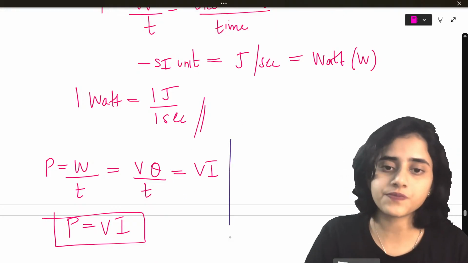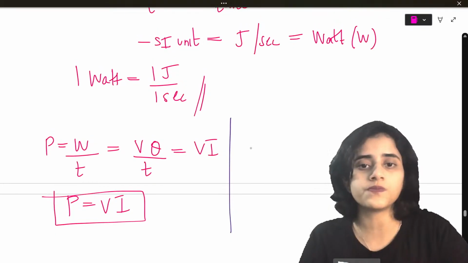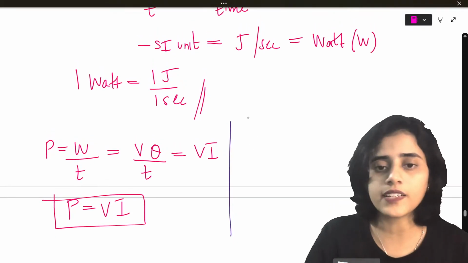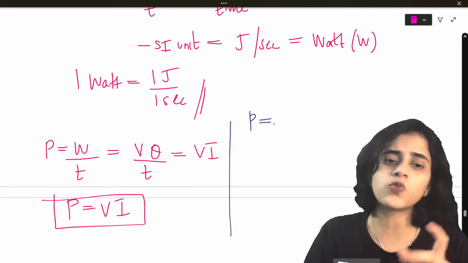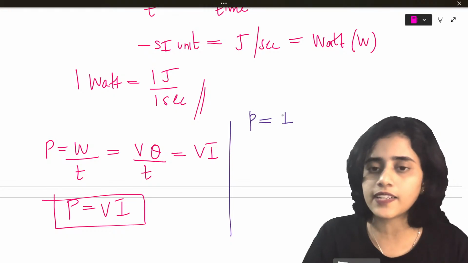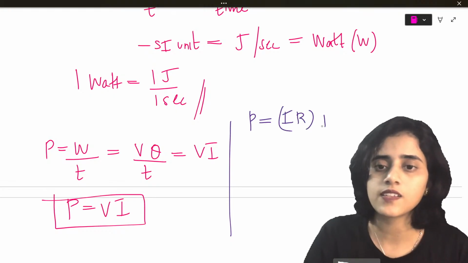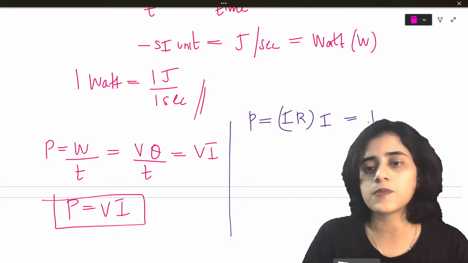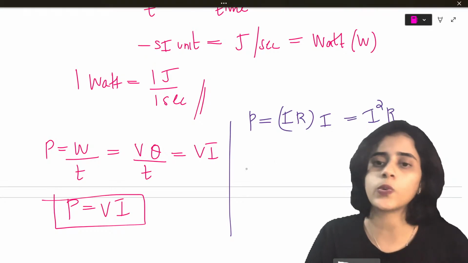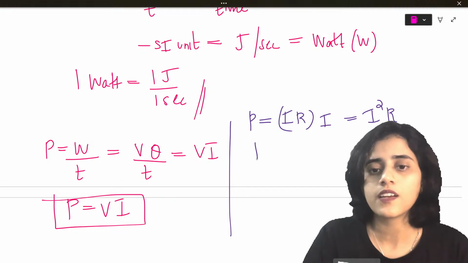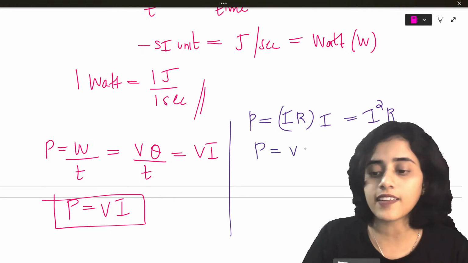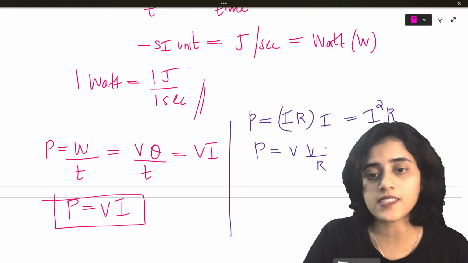Now I can write down other formulas also. I know that power is equal to voltage into current. Instead of voltage, I can write current into resistance, into current. So this is basically I square R. Now, instead of current, I can write voltage by resistance.